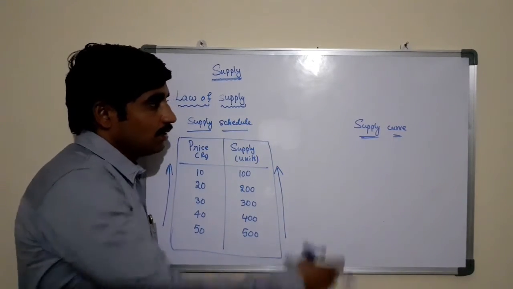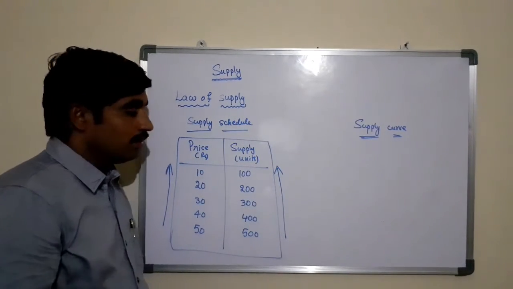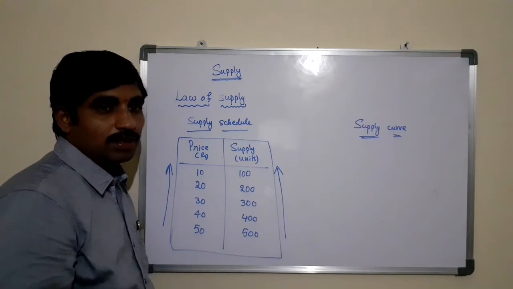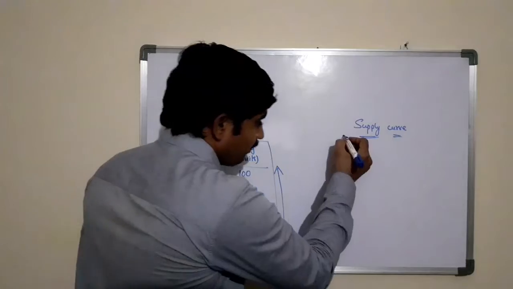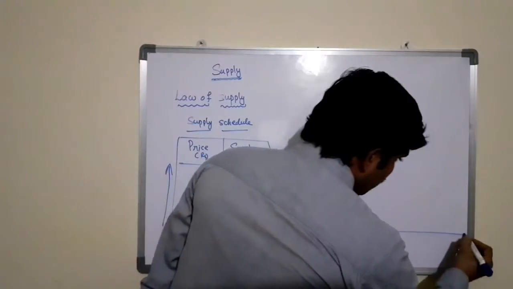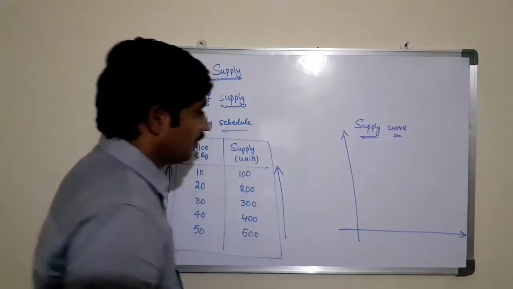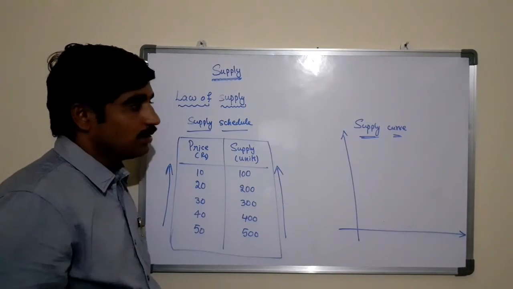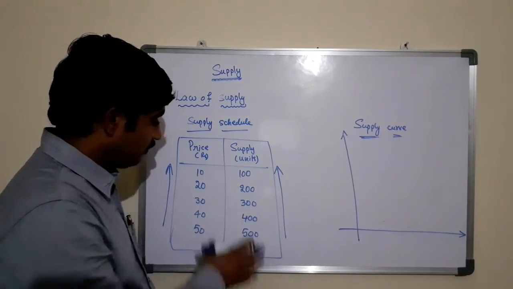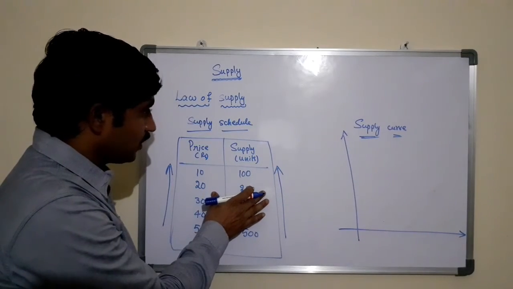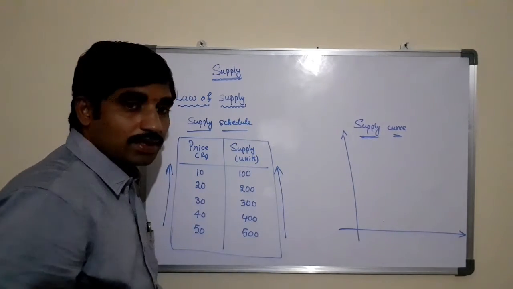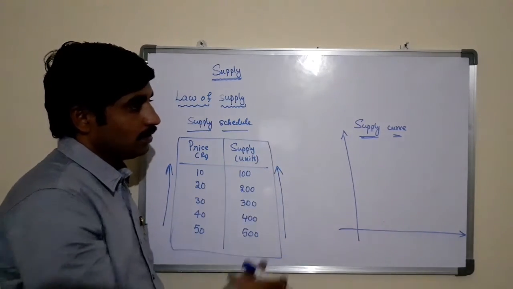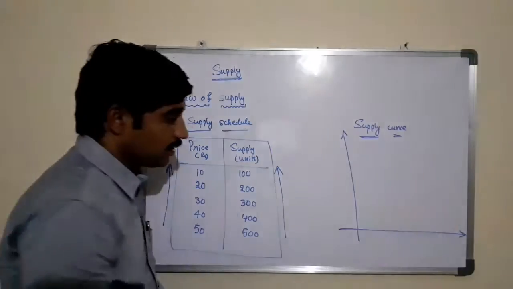Now let us see the supply curve. By using the supply schedule, we can draw a supply curve. The supply curve is the graphical representation of the schedule of supply. Based on the data available in the supply schedule, we construct a graph which gives the supply curve.